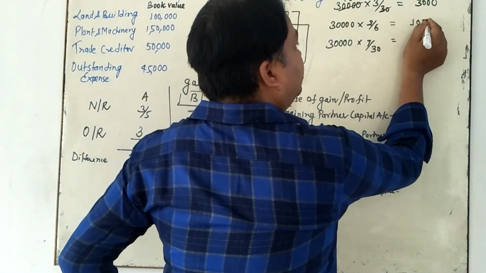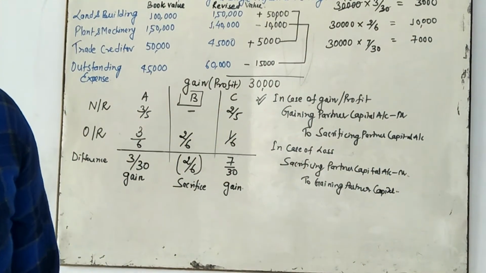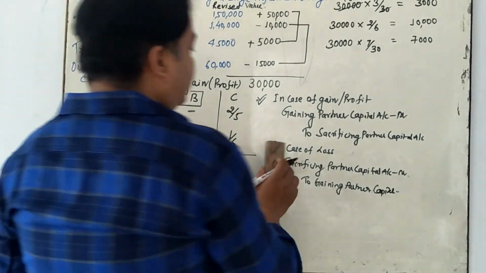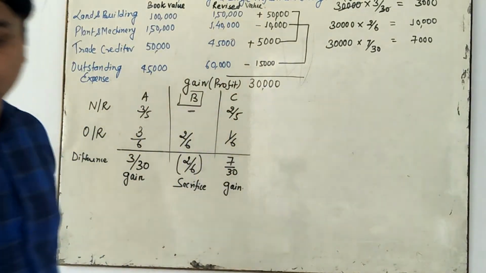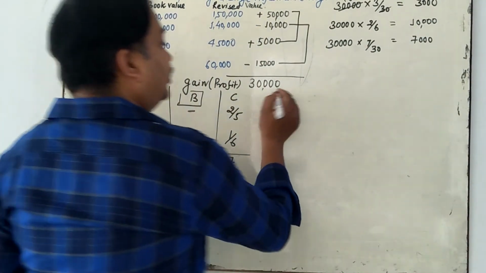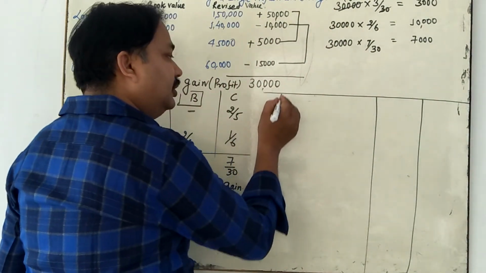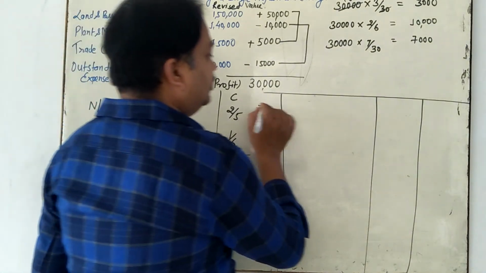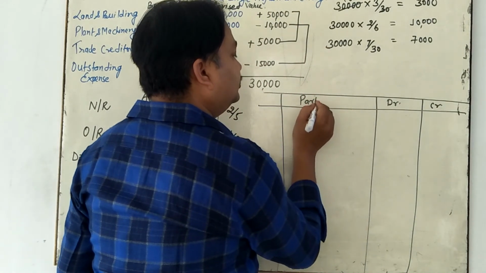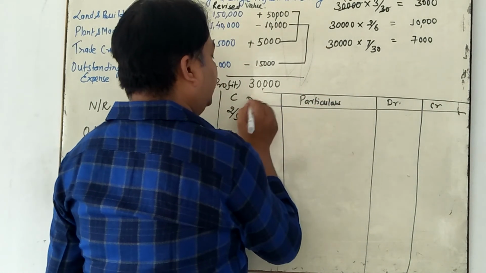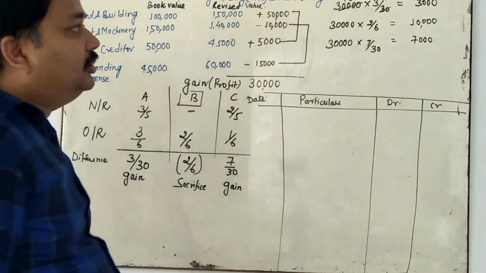So you put it this way into the journal entry. It is a situation of profit. So you put this transaction into the journal entry. So how to write this journal entry? You already know. You prepare the format of the journal entry. Okay. You need to prepare the format of the journal entry: debit, credit, particulars, and date. Okay. Debit, credit, particulars, and date column. So in case of gain, you have to write what?